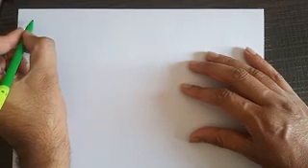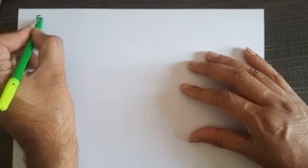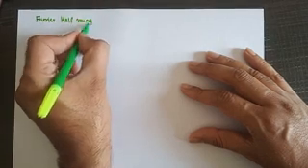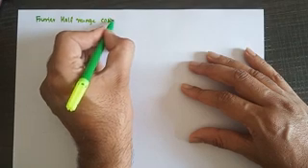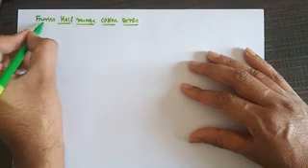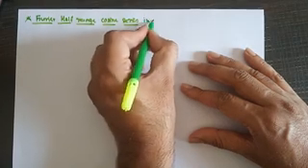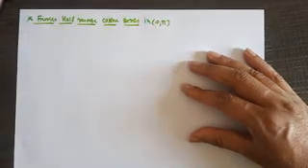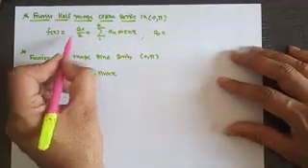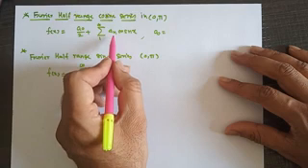Now the next important result is the Fourier half range cosine series in the interval 0 to pi. The Fourier half range cosine series in the interval 0 to pi is f of x equal to a0 by 2 plus summation 1 to infinity an cos nx.